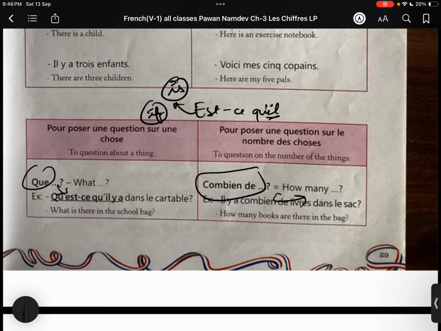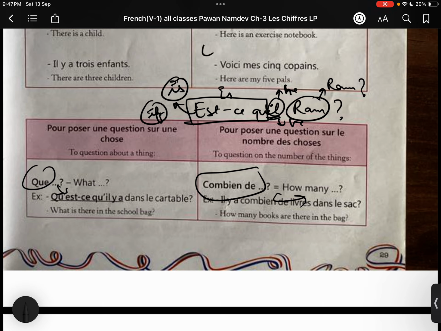Now this is il, which means he. Is he Ram? Ask il Ram. Ask means is, il means he. Now clear? Is he Ram? Ask il Ram. Is he Ram? Ask il Sita.